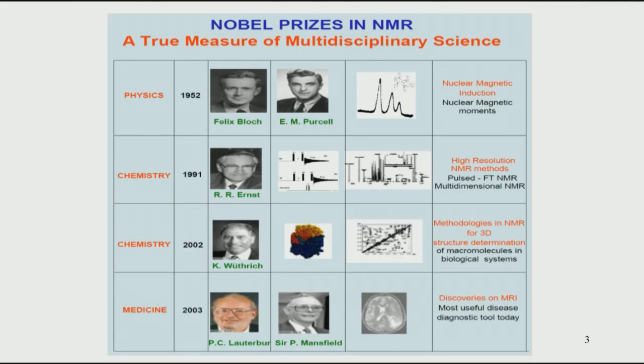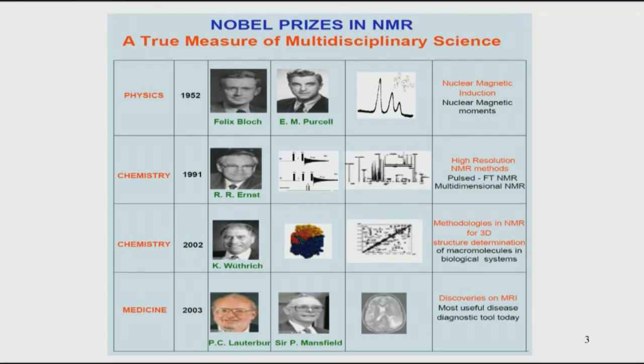Richard Ernst got the Nobel prize in 1991. Richard Ernst is a very common name in chemistry and physics. Everybody is familiar with Fourier transform NMR, FT-NMR, the technique used routinely in chemistry. Richard Ernst discovered and developed many of the two-dimensional NMR methods, which we will see during this course.